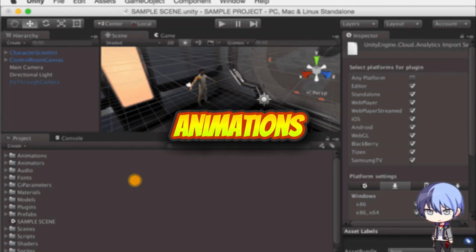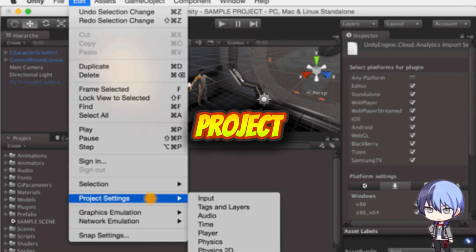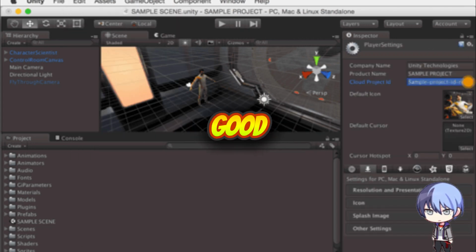Then I imported all animations in PNG format into my game project, made 3 animation timelines, and we're good to go.